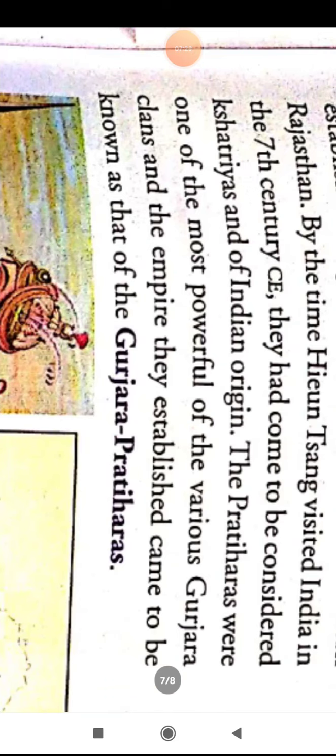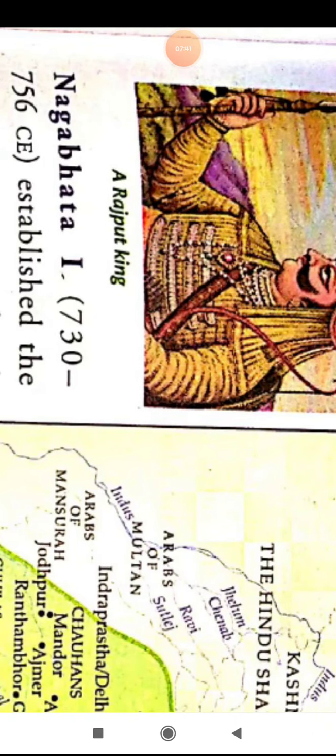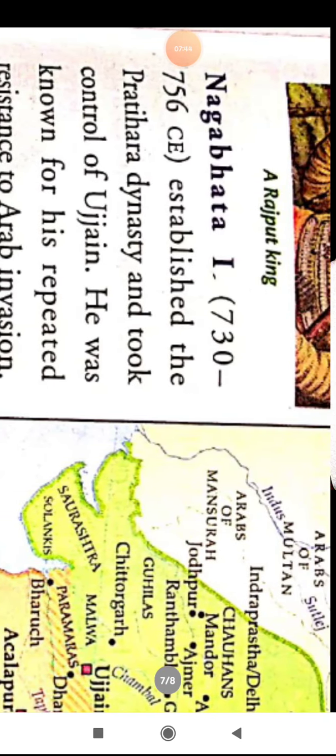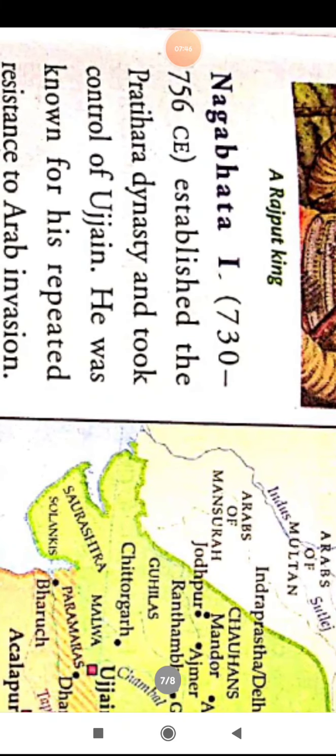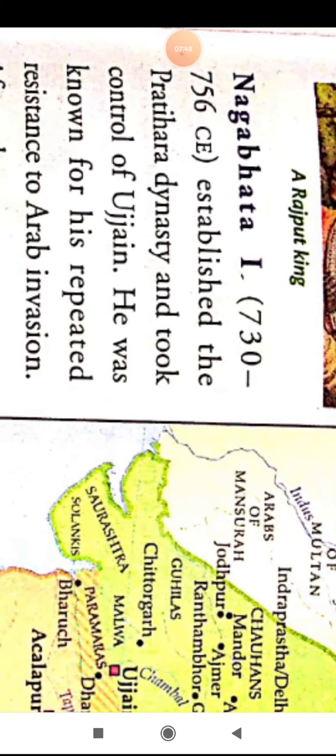The Pratiharas were one of the most powerful kingdoms, and that period is known as the Gurjara Pratihara period. Then came Nagabhatta I, 732 to 756 CE.